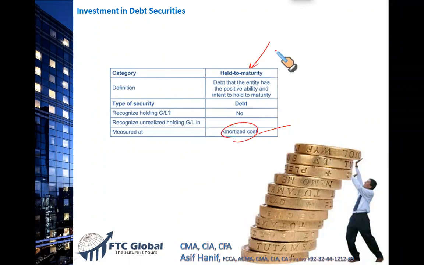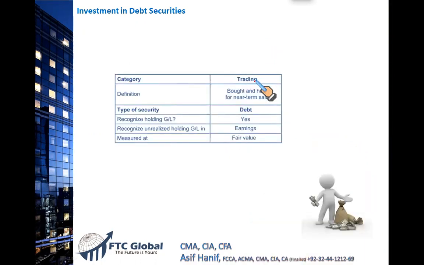So this is the first classification, held to maturity. Next classification, that you have decided that you will frequently buy and sell this bond or this preferred stock. This is called the trading category. Bonds are held to be sold or to be bought. When you say trade, that means you will be frequently selling and buying them. So bonds with the intention to sell them in the near future. So it means that the intention is to trade in them.